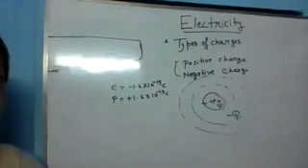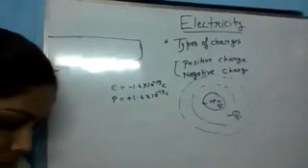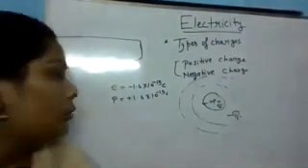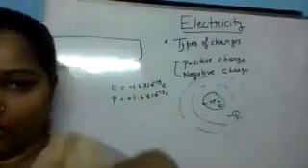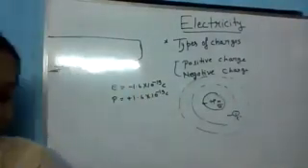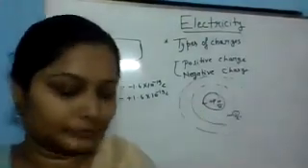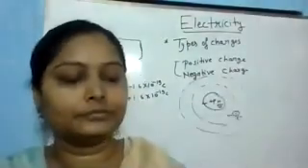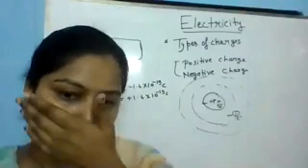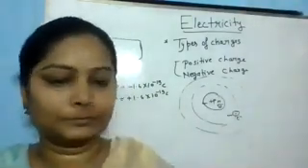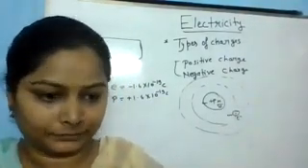Is this clear? Can anybody tell me who discovered the electron? J.J. Thomson.